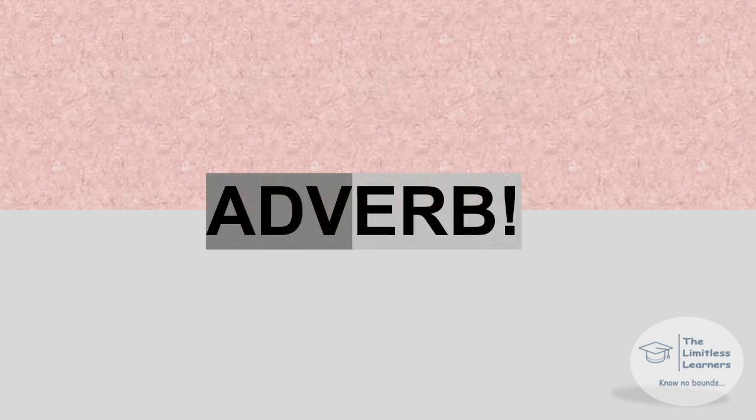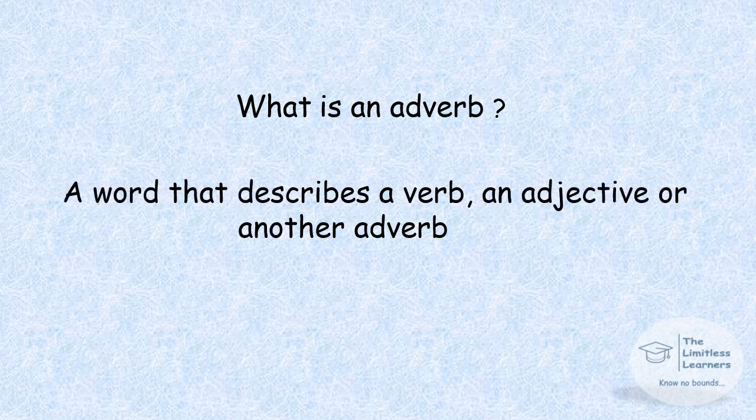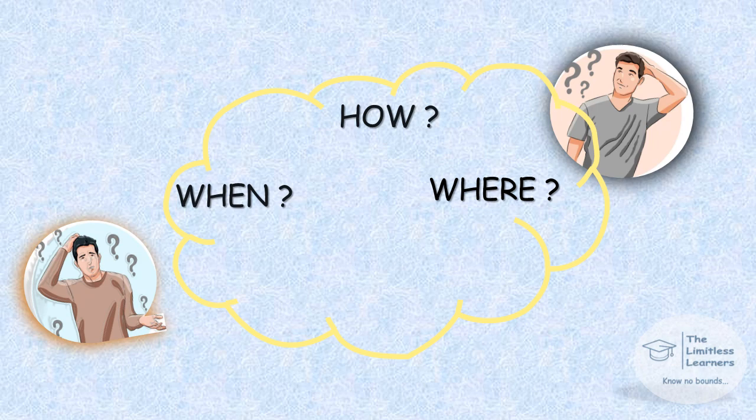Adverb. Adverb is the fourth member of the parts of speech, noun, pronoun, verb being the others. Today we'll be discussing all about adverb. What is an adverb? A word that describes a verb, an adjective, or another adverb. How, when, where, to what extent? All these things are clear for the reader with the help of an adverb.